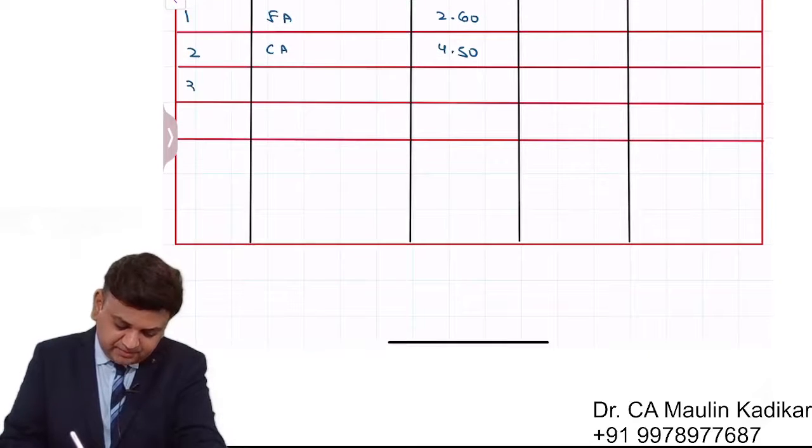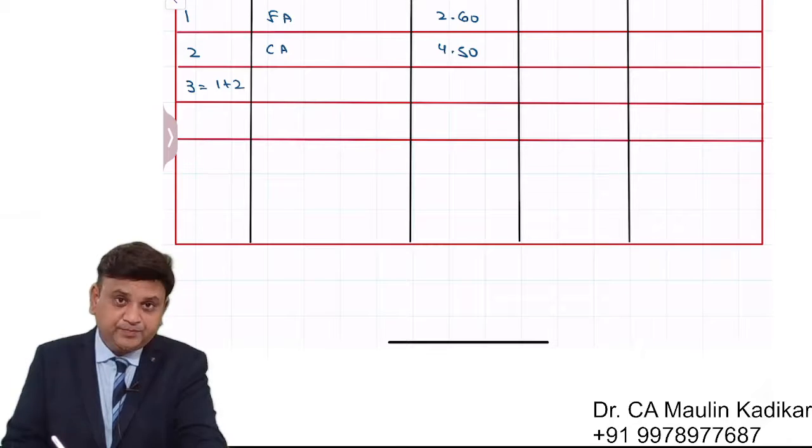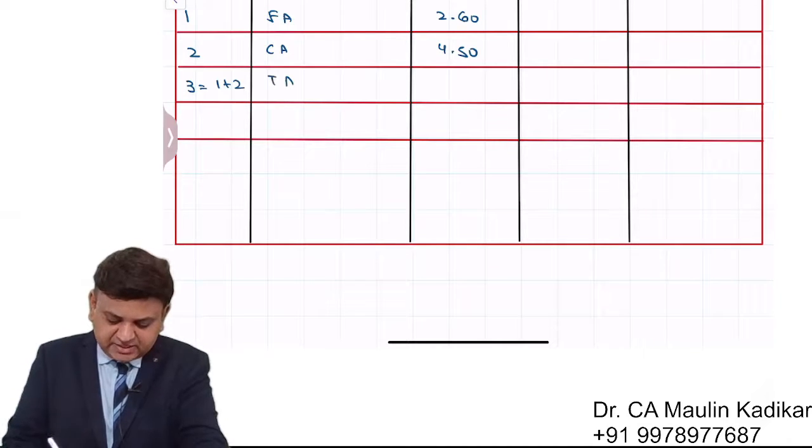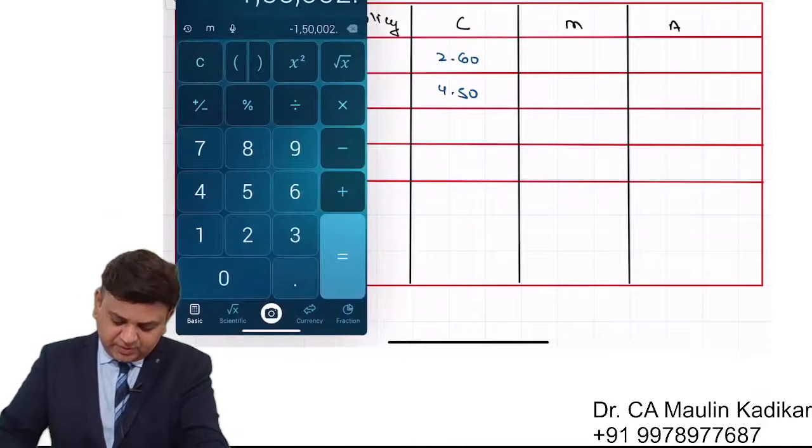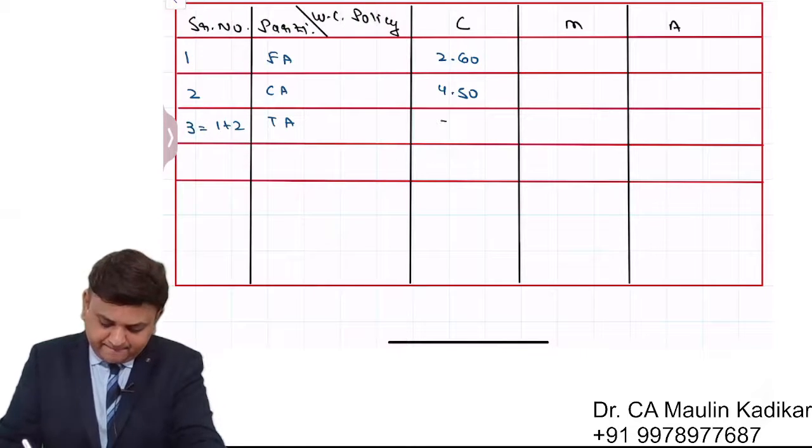Serial number 3, in that it is 1 plus 2. Wherein we have TA, TA stands for the total assets. In that case, it will be 2.6 plus 4.5, that is 7.1.